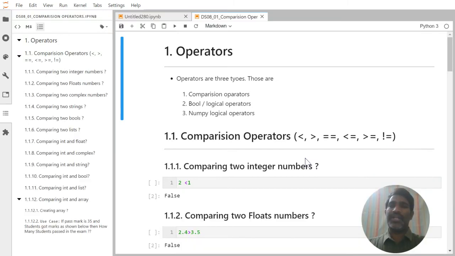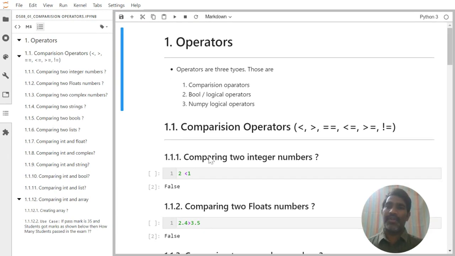To try to understand one of the important chapters called operators. You can see we have three types of operators. What are those? Comparison operators, Boolean or logical operators, and NumPy logical operators. We'll try to see the meaning of those things.